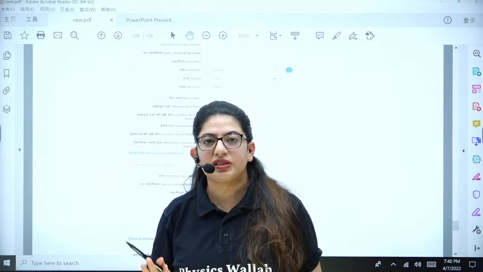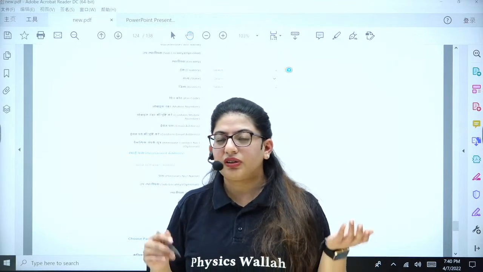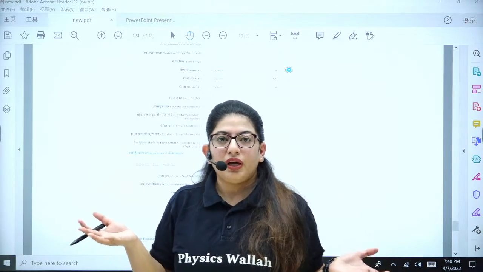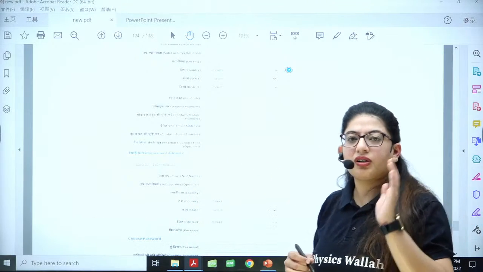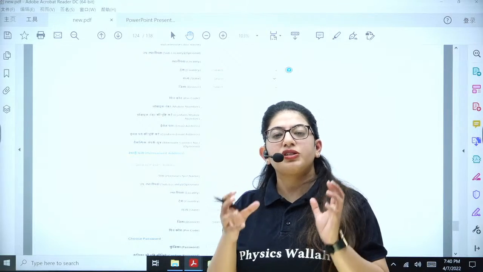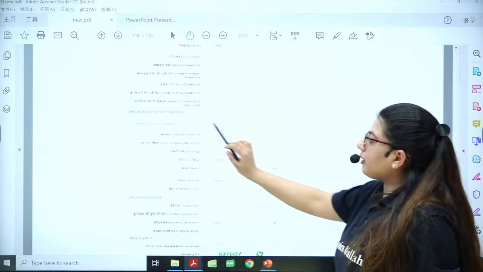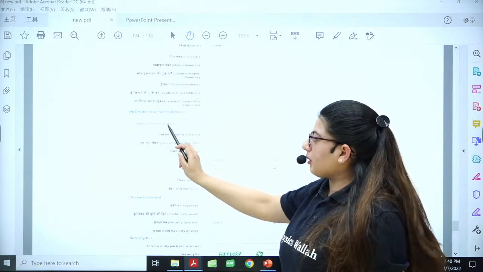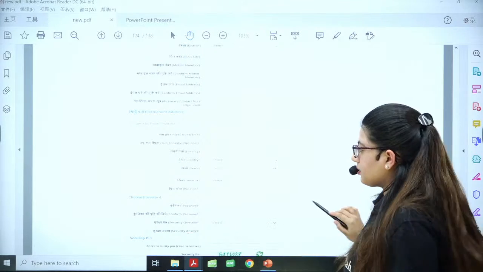Do not give your friend's number, because maybe there is certain information that your friend did not tell you. Then what will happen? So you should give the numbers of a person you can trust, or it's always better to give your own or your parents' contacts. If this address is the same as the permanent address, put a tick and everything will come up here as it is.